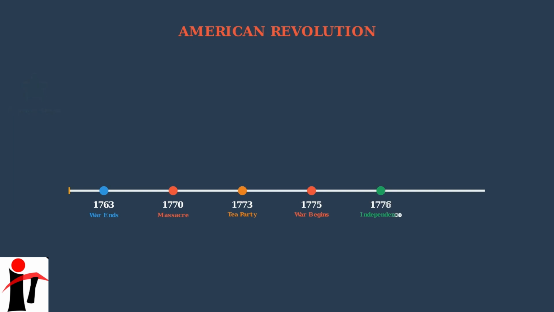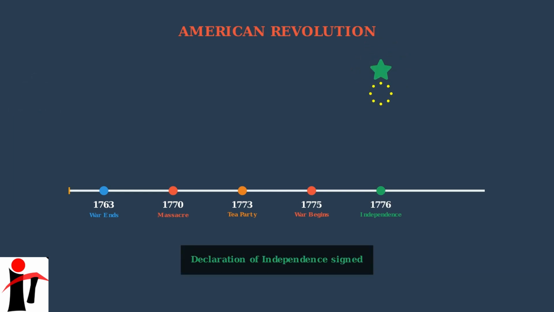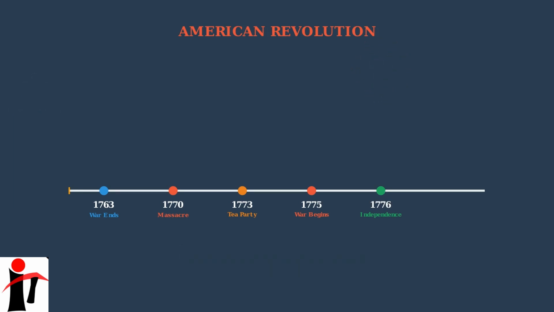July 4th, 1776 becomes one of the most important dates in world history. The Continental Congress approves the Declaration of Independence, primarily written by Thomas Jefferson. This document not only declares the colonies free from British rule, but also establishes revolutionary ideas about human rights, stating that all men are created equal with unalienable rights to life, liberty, and the pursuit of happiness.